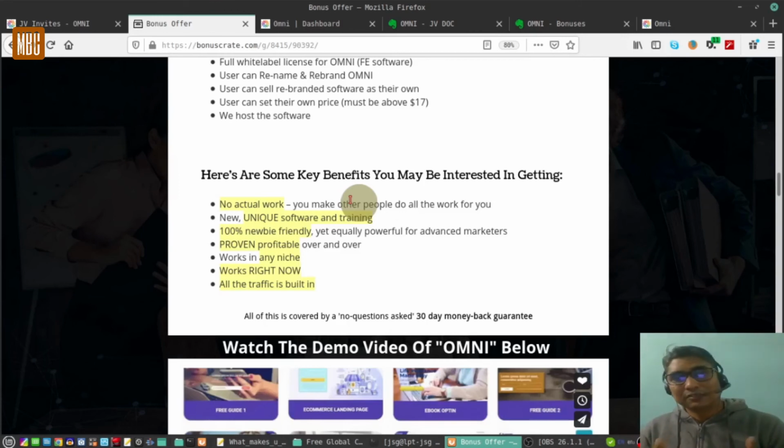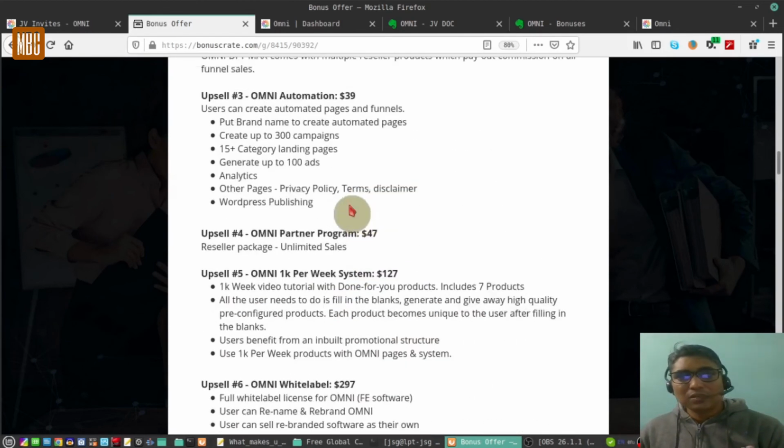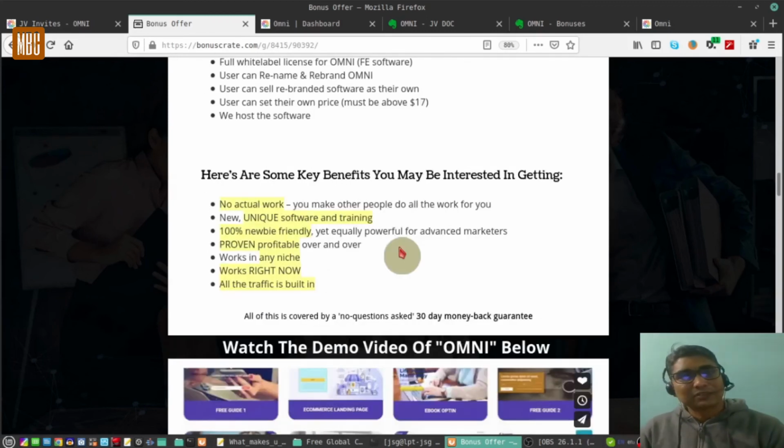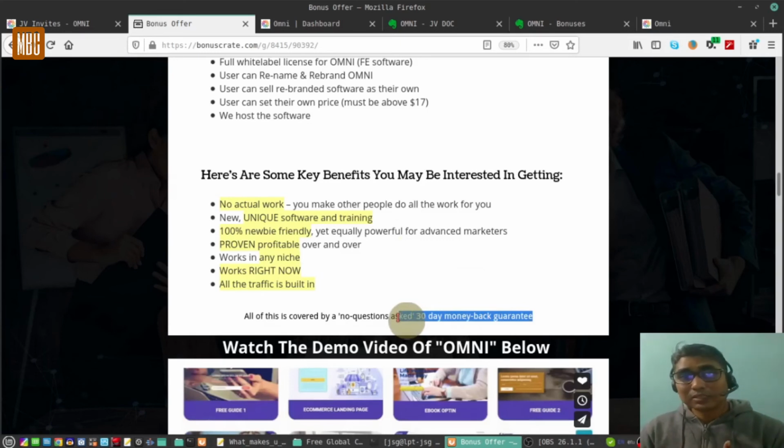According to me, the front end and upsell number 1, that is the unlimited version, is what you need to test the software, to see whether it's working for you or not, and if it is working for you, you can always go for the other upgrades. But I believe you will not need it, because the bonuses that I'm giving are all in all. These bonuses along with this software are enough for you with the front version. But I'm still keeping an option of upsell number 1, since there is a 30-day money back guarantee, and you can always check the software with its full, unlimited version, whether it works for you or not.